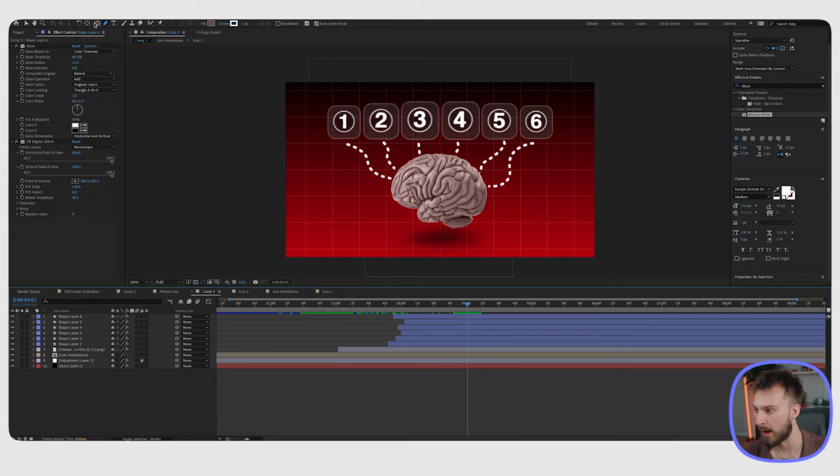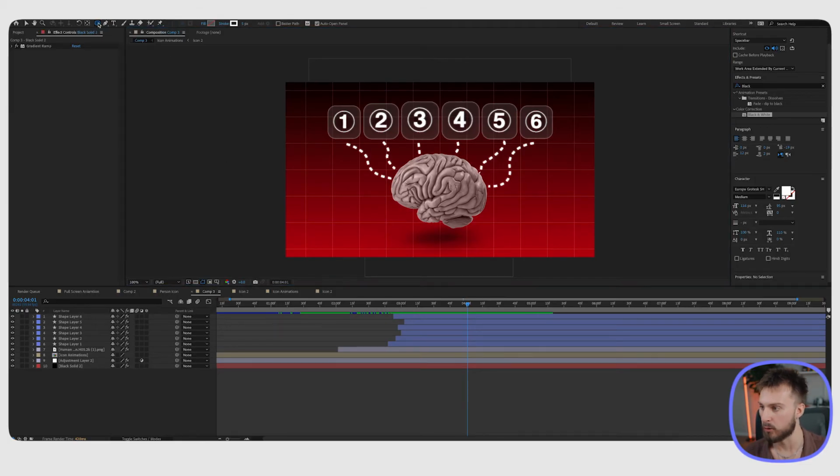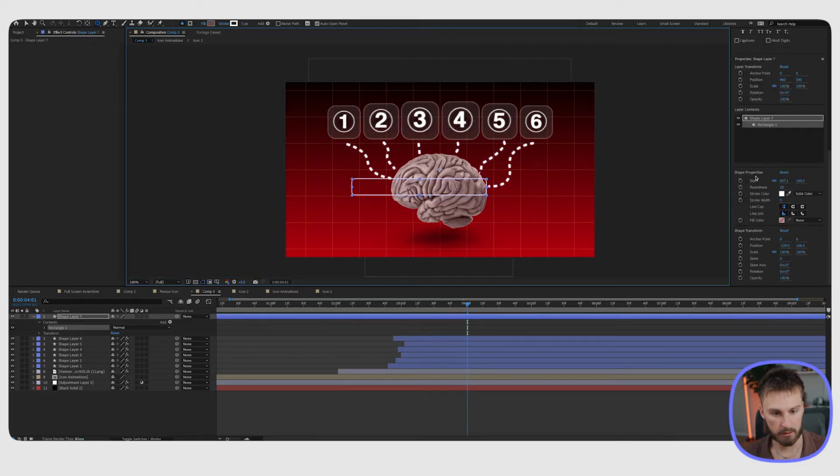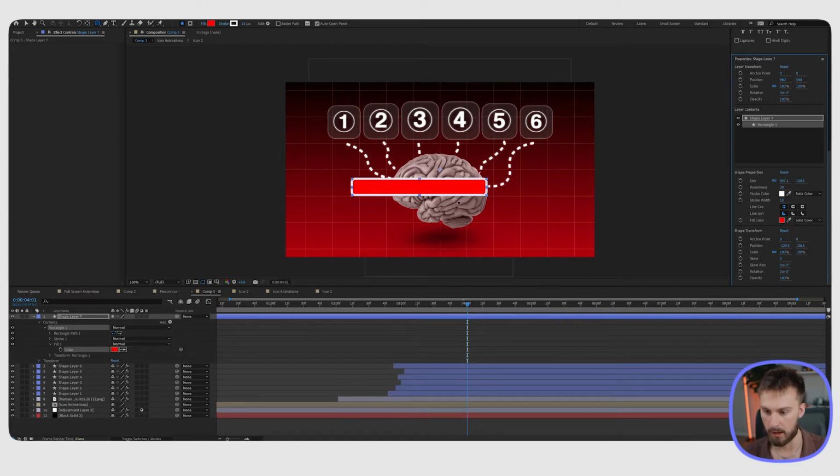So to do that, we're going to go back to our shape tool, go to rounded rectangle, and just drag this out to right about here. Then in the property side, shape properties, we are going to increase the stroke just a tad bit. I think 13 is good. And then the fill color, we want this nice bright red, so we're going to change it to solid, and it's already on a nice red for us, so we're going to use that. And then change the roundness to 50, so the sides are completely round.